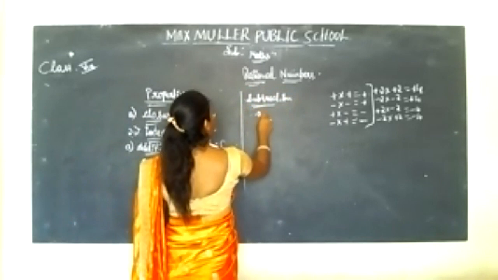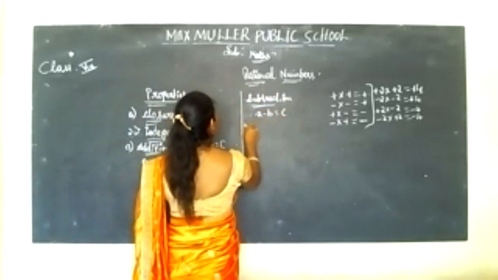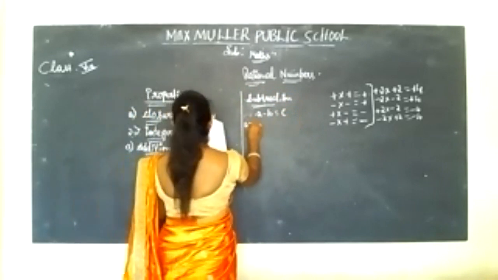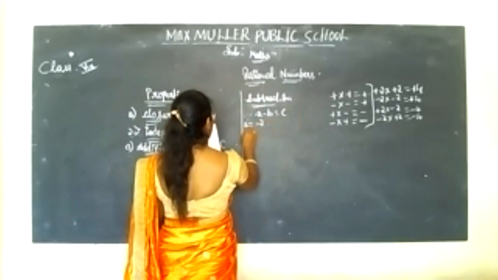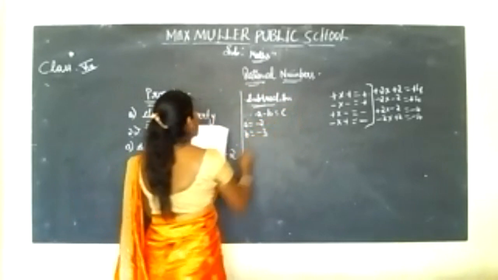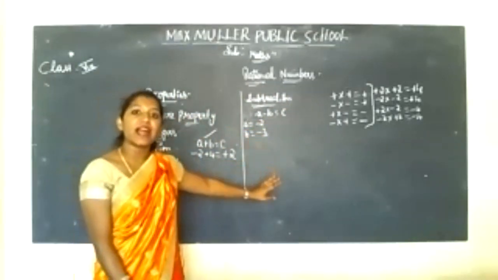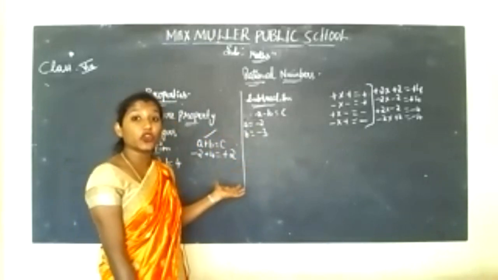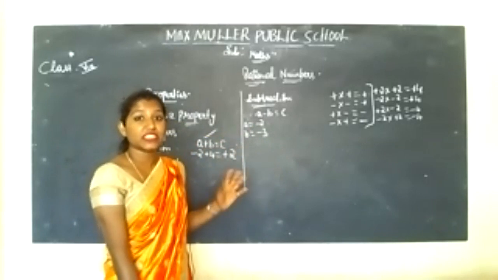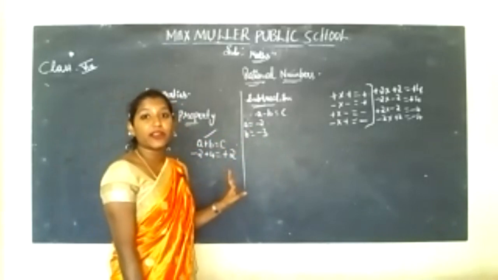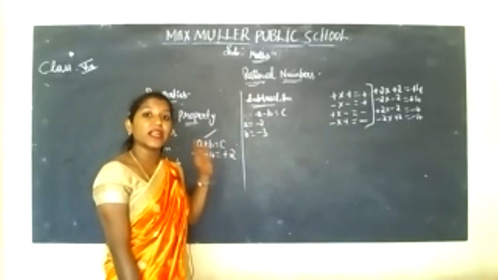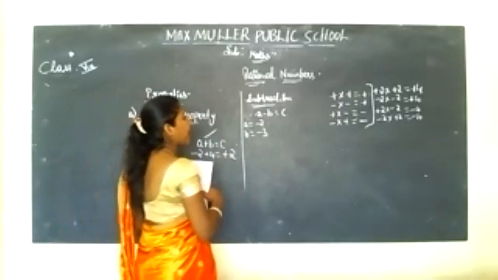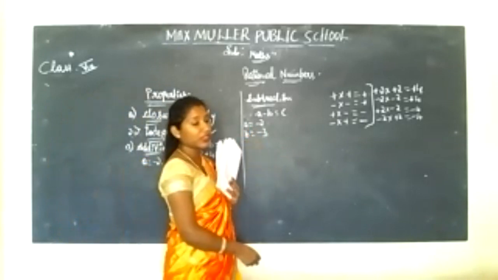So here, A minus B is equal to C. So here, A is equal to how much? What is the value we'll be taking? A is -2, B is equal to -3. Not only whichever I solve on the board, that thing should hold good and not others. It's not like that. Any value you can take, but it has to satisfy the condition. Understood? So here I am taking A as -2 and B is equal to -3.